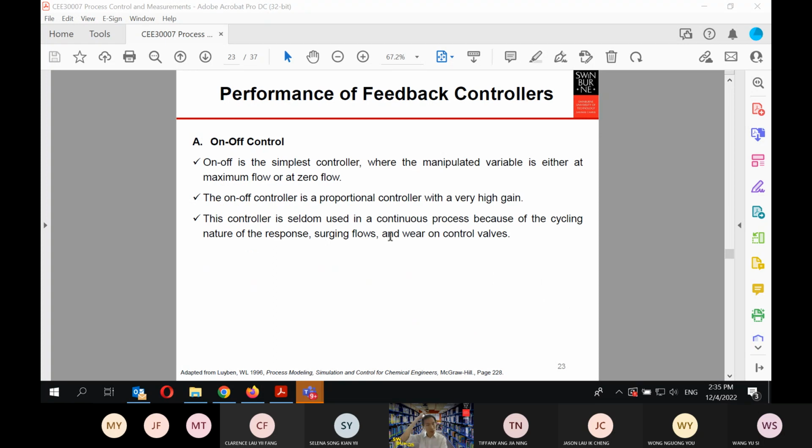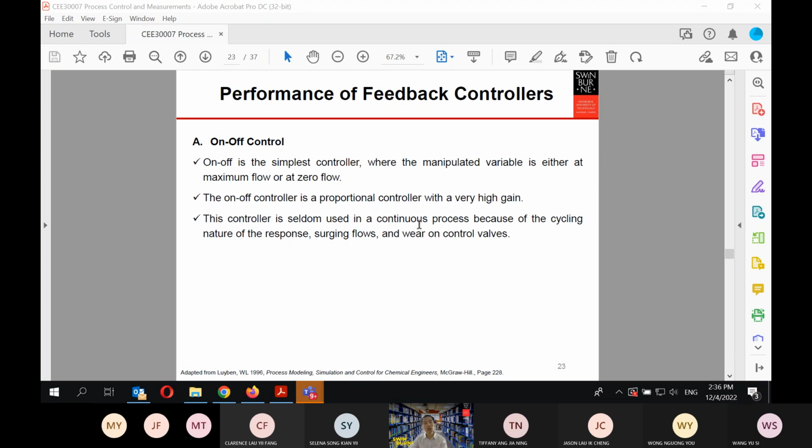Besides all these things that we discussed, we also have a basic control called on-off control. On-off is basically something that shifts between 0 and its maximum value. The on-off controller is basically a proportional control with a very high gain.